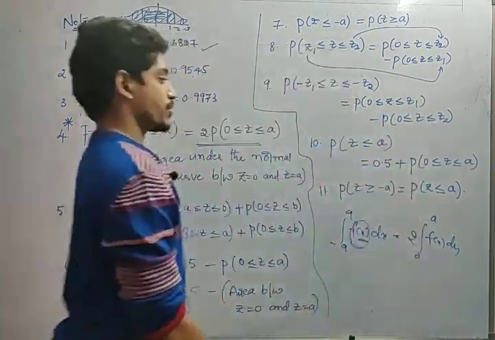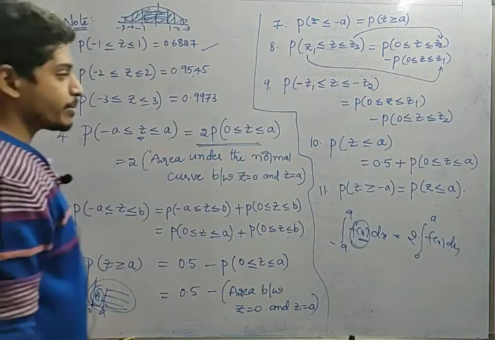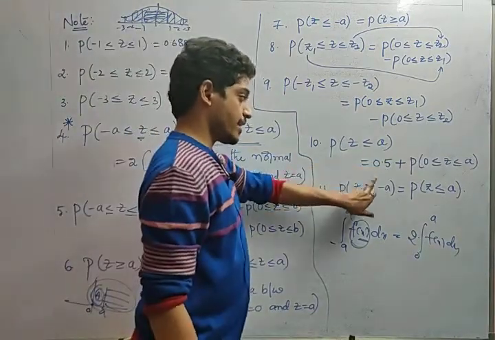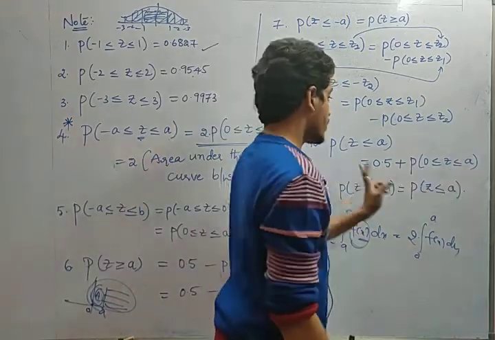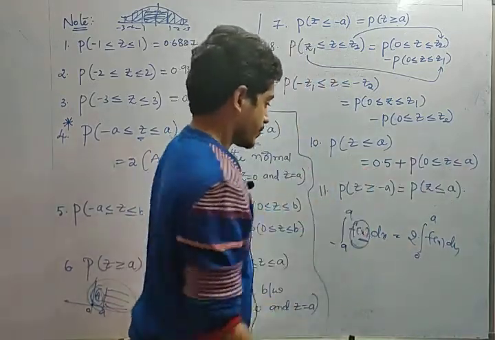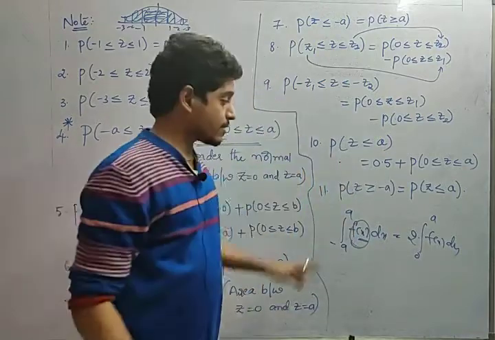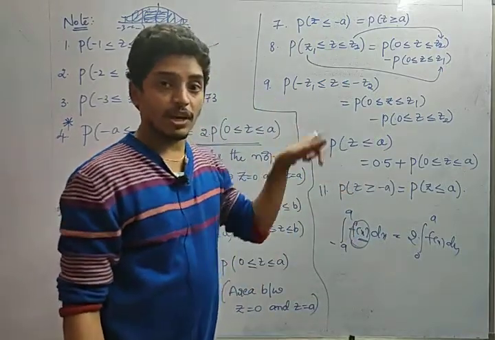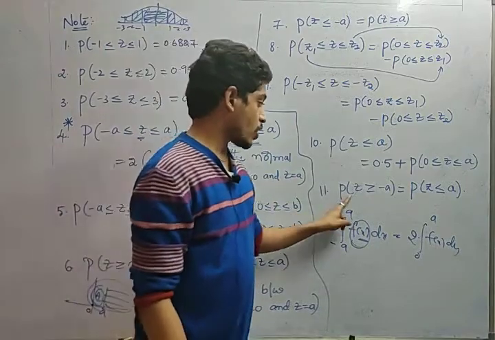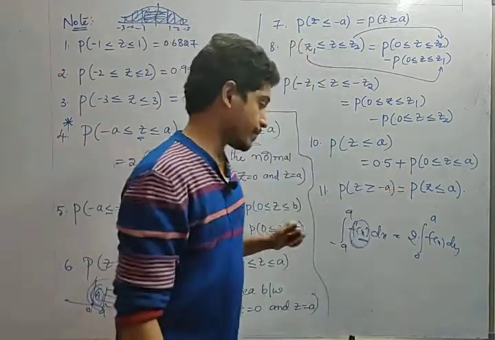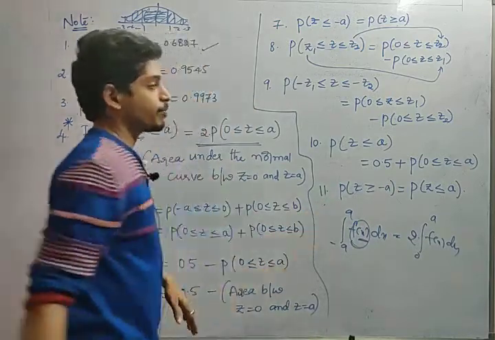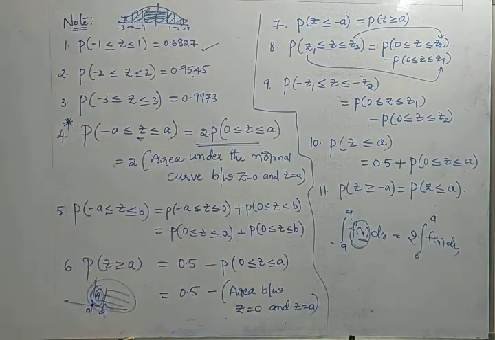Remember this one. Next, the 10th one: probability of z less than or equal to a gives you 0.5 plus probability of 0 less than or equal to z less than or equal to a. We have discussed this property according to the basic curves, by doing the area of the curves; I have told this. Next one, probability of z greater than or equal to -a equals probability of z less than or equal to a. Okay friends, so these are the 11 important notes. Please note them down. Please read them thoroughly so that you can solve questions in less time.